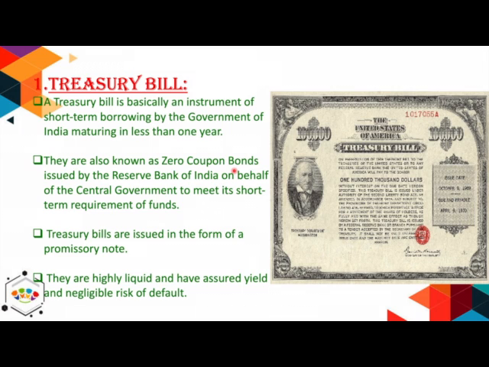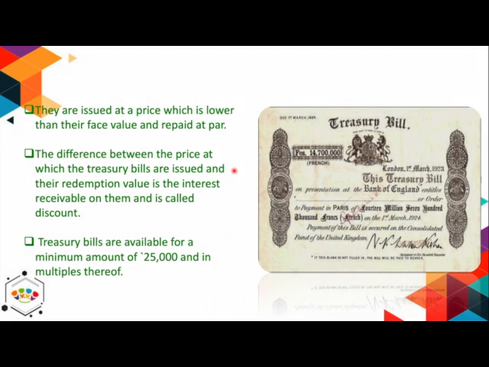Zero coupon bond means a financial instrument for which no interest is paid but it is issued at a discount, meaning it is issued at a price less than the face value while the payment is made equal to its face value. Correct? And the minimum amount of treasury bill is rupees 25,000, that has been shown here. It can be purchased in the multiple of rupees 25,000 only. Correct? So if a question is asked that can a treasury bill be issued for 30,000, 20,000? The answer would be no.